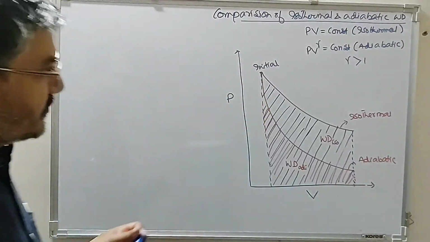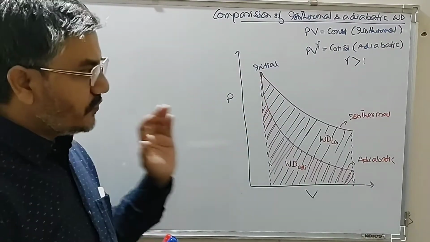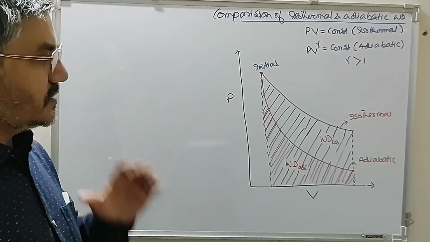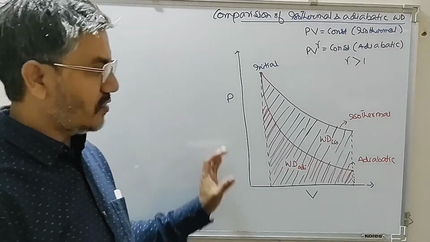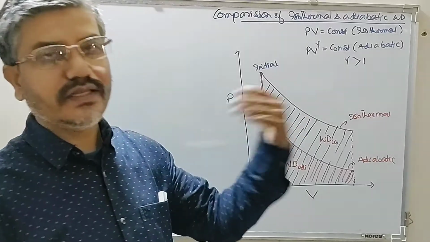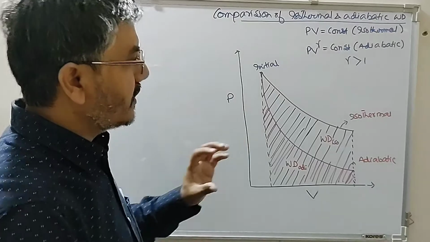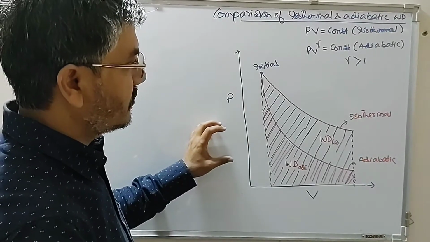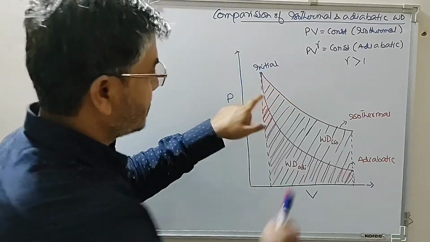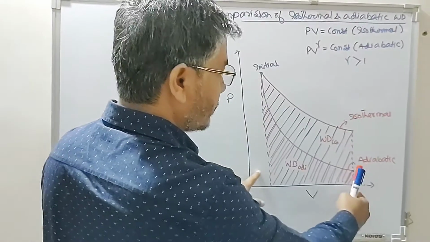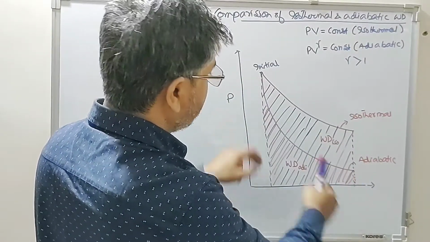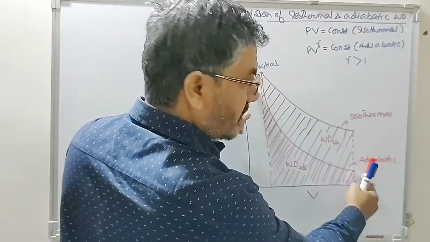So from this we find the work done during an isothermal process, the magnitude, is always greater than work done during an adiabatic process. So the total area under the graph for isothermal is always greater than the area under this adiabatic graph.